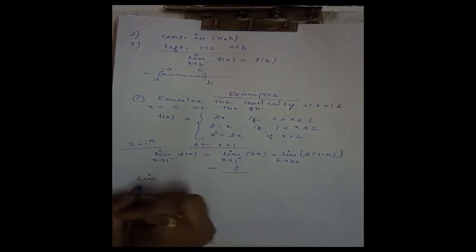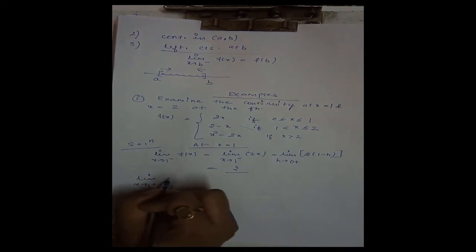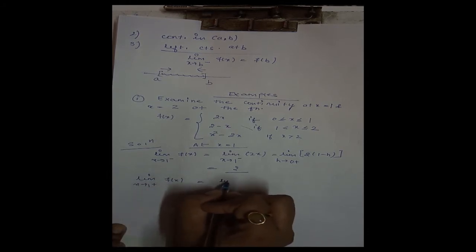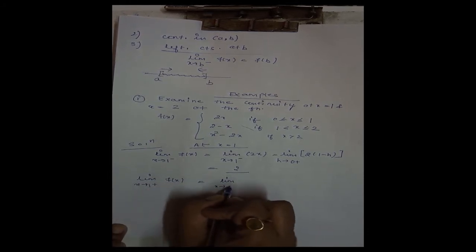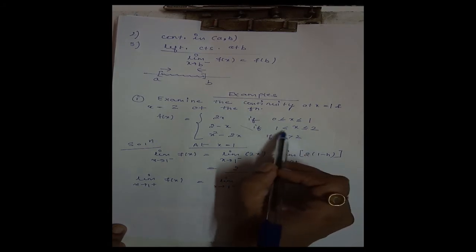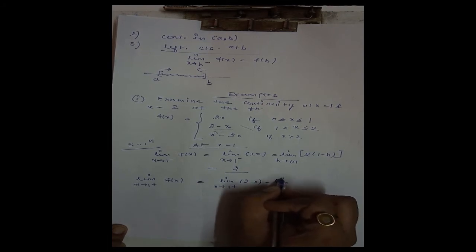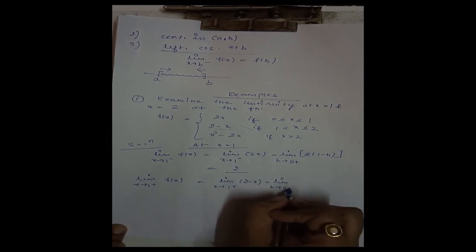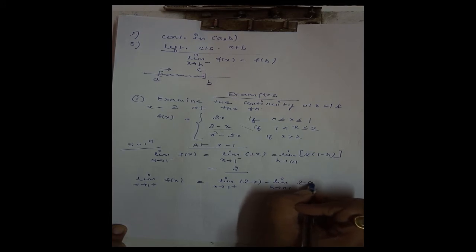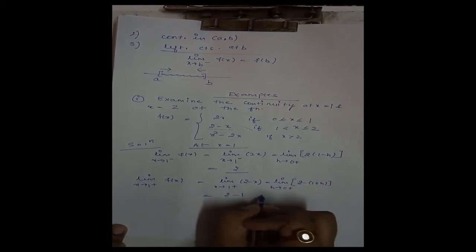Similarly, the right hand limit at 1. When x tends to 1 plus, meaning more than 1, the function is defined as 2 minus x. Therefore write 2 minus x here. Now replace x by 1 plus h. This will be 2 minus (1 plus h), and on taking limit, this will be 2 minus 1, that is 1.